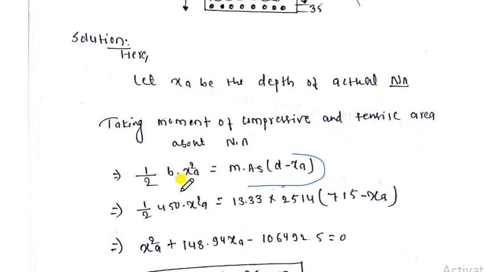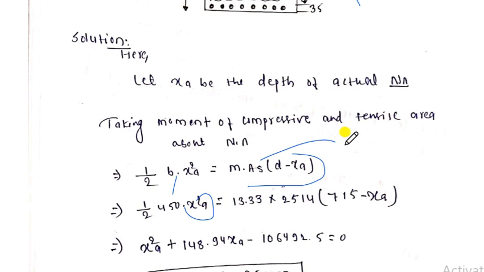So here we can substitute the b value, which is 450, x square is kept as x square, and the m value we already know, it is given. As is also already given in the question. If it is not given, then we have to calculate it.